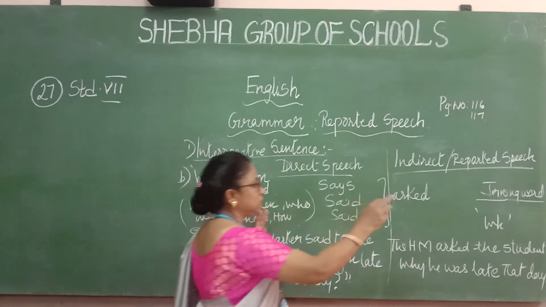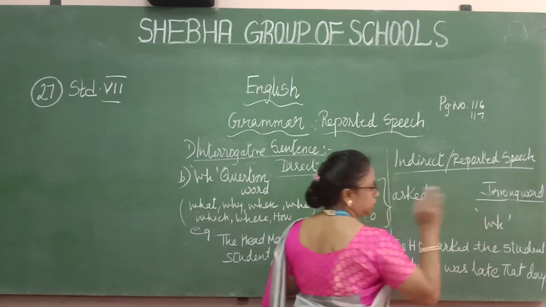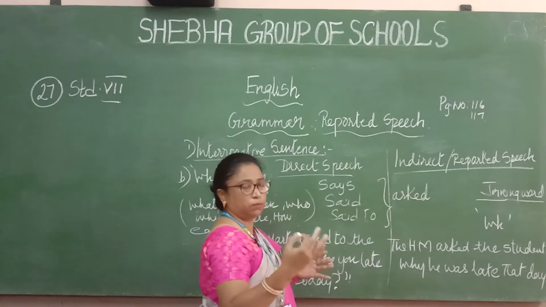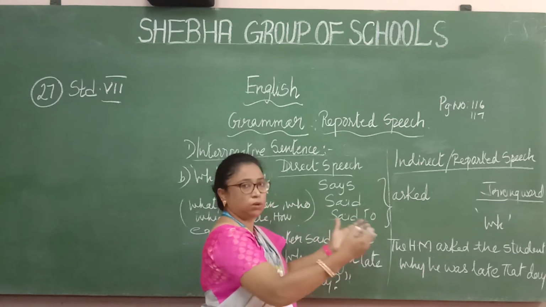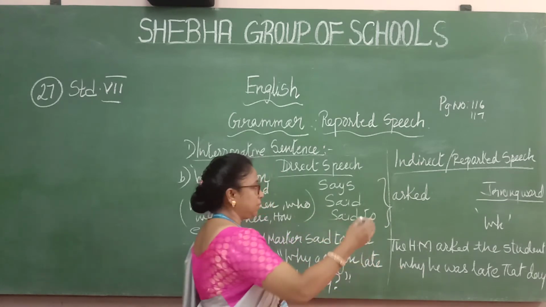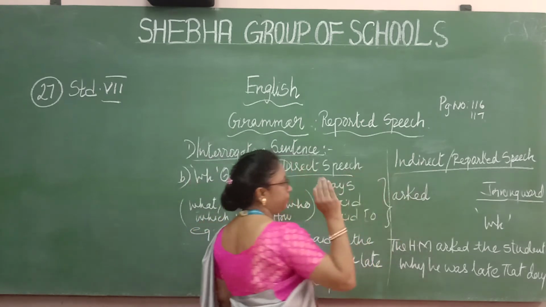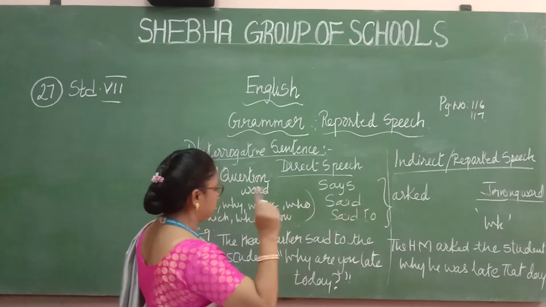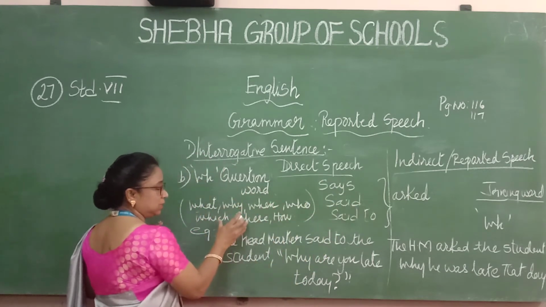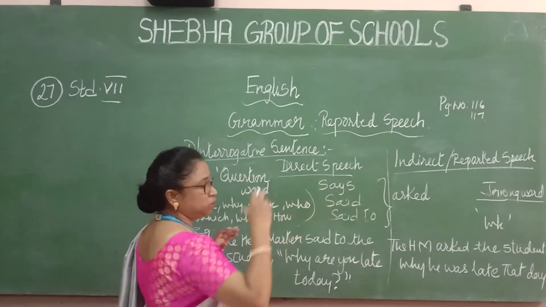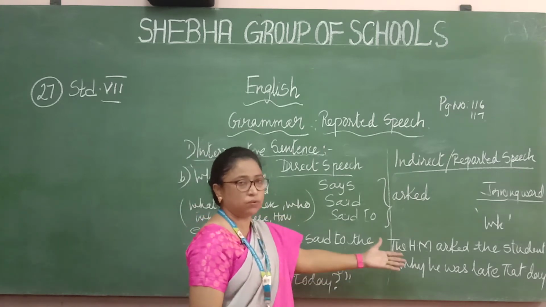Now see, the joining word will be the same WH word itself. That is why, what, when, how, whatever. If the question word is there, you have to write it in the indirect speech also. Now same thing, the same procedure, says to will change to asked only. So the joining word is the WH word itself. That is the word which is used in the direct speech, the same word you are going to use for the joining word, that is for the indirect speech.